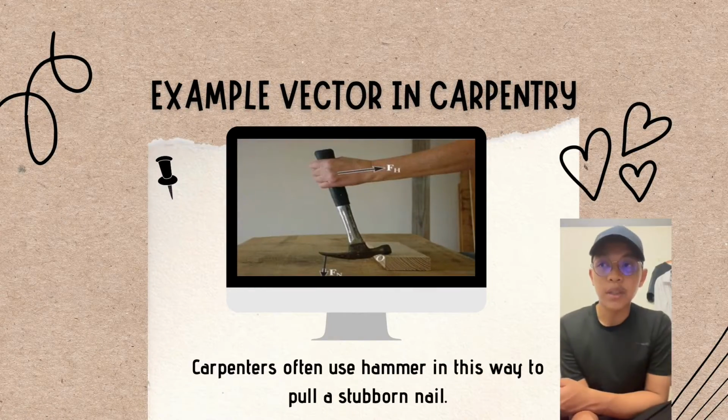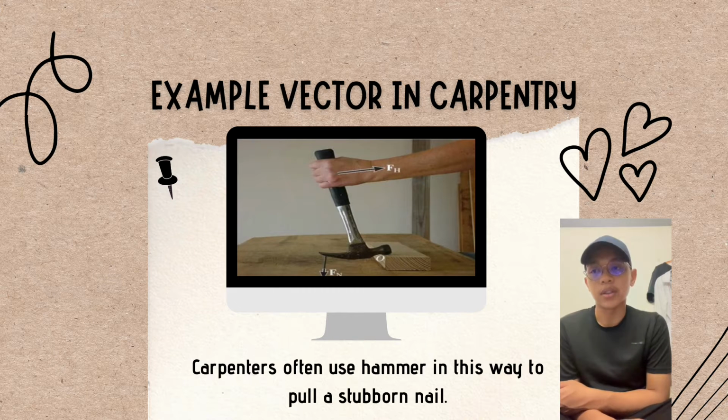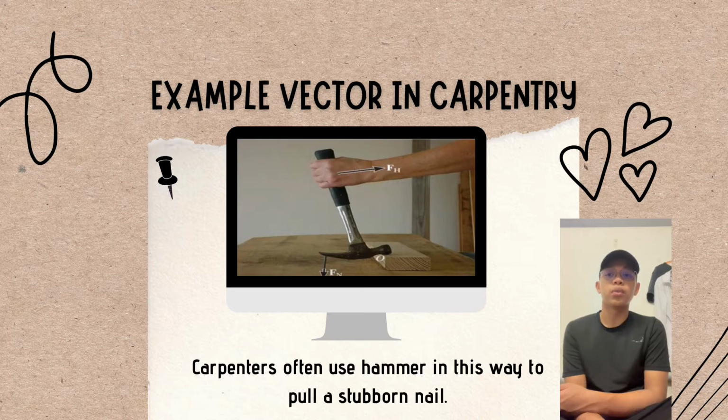Next, I'm going to explain an example of vectors in carpentry. Carpenters often use a hammer in this way to pull a stubborn nail.